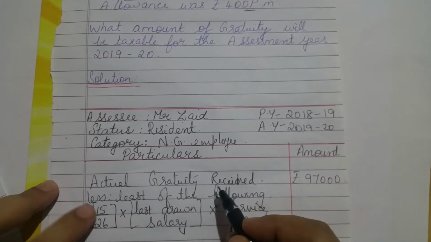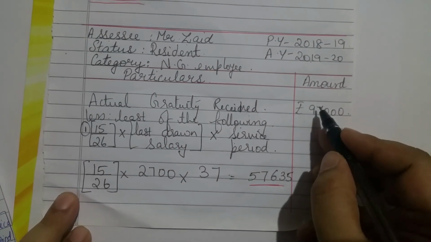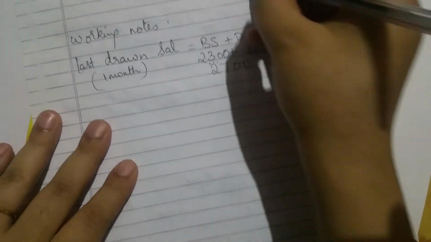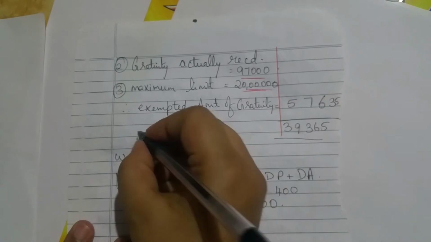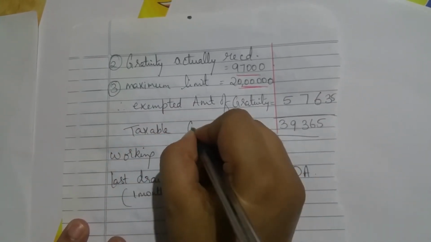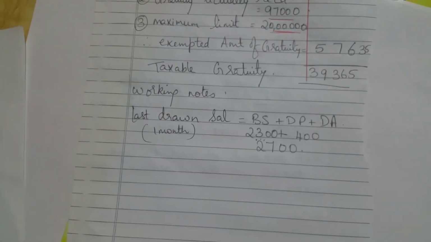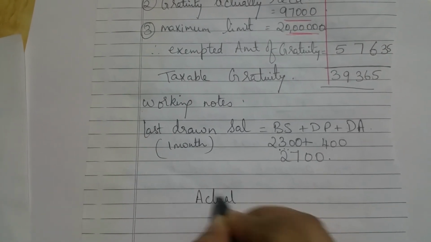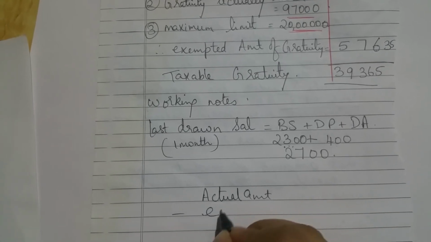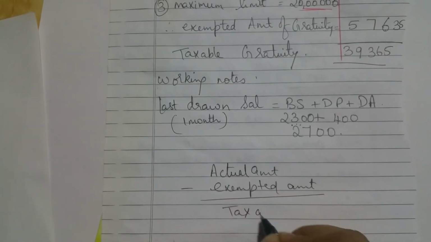Actual gratuity received less least of the following. Least of the following is 57,635. So from 97,000 I will subtract 57,635. The final answer I get is 39,365. This is the taxable gratuity. Always remember, whenever you are computing gratuity, from the actual amount you subtract the exempted amount. Then we will get the taxable amount.